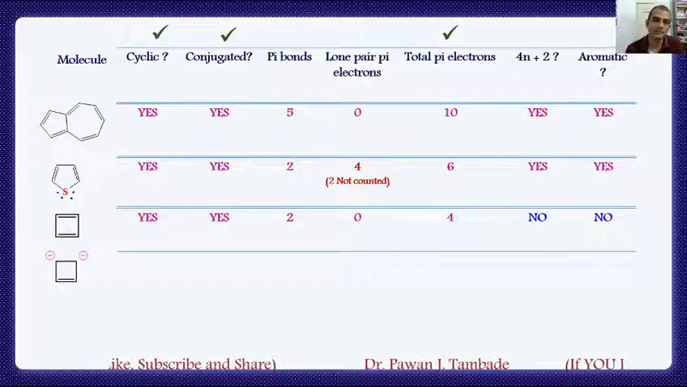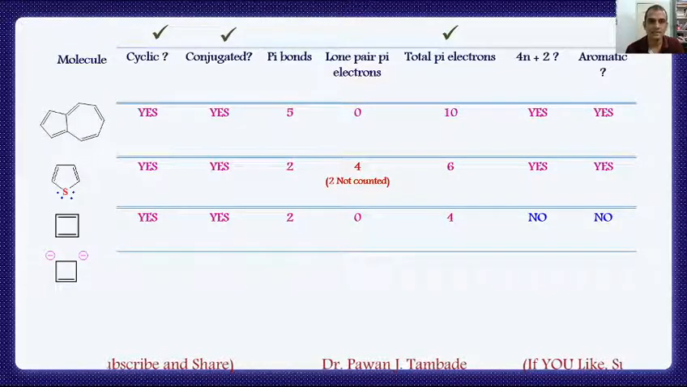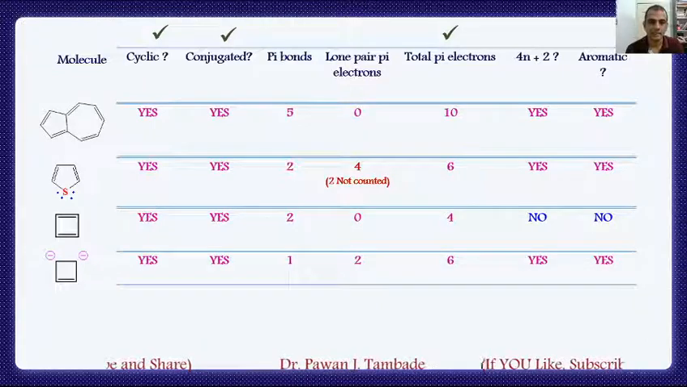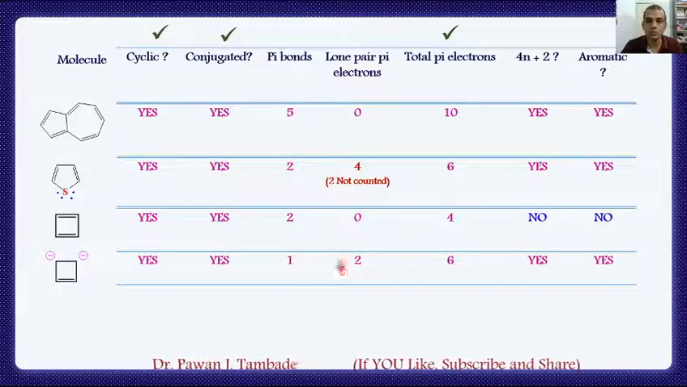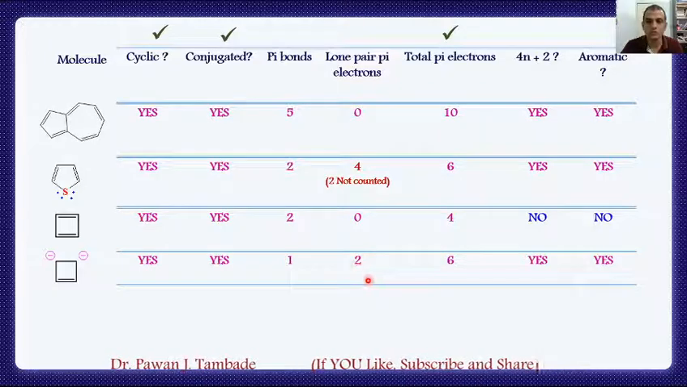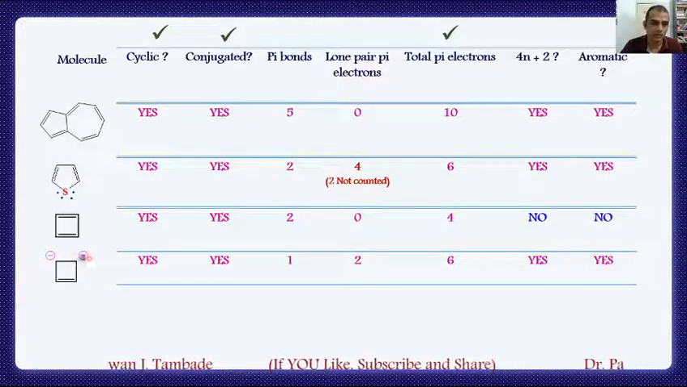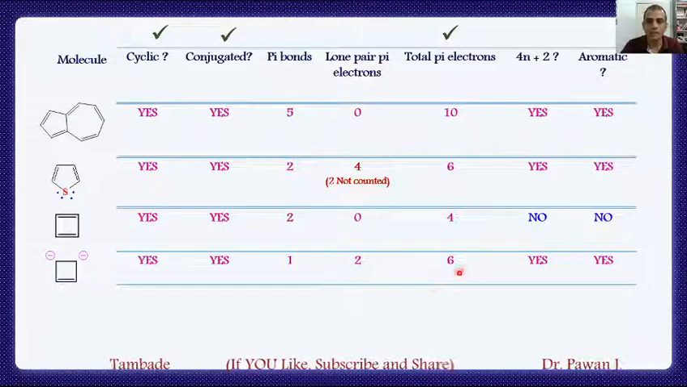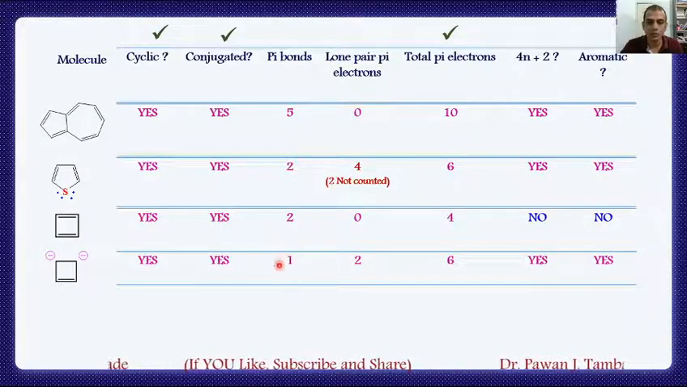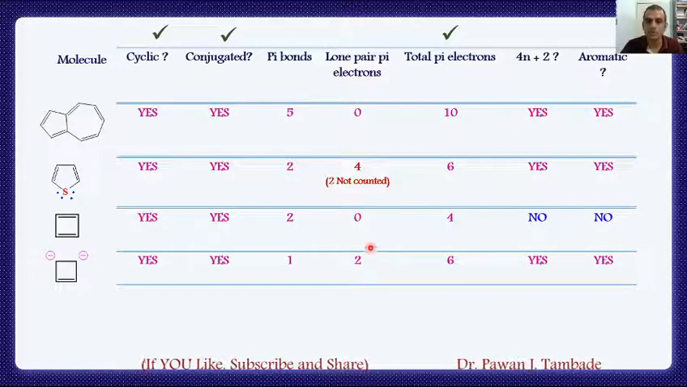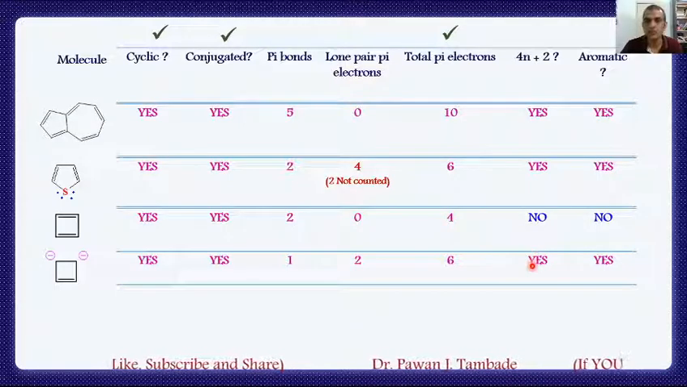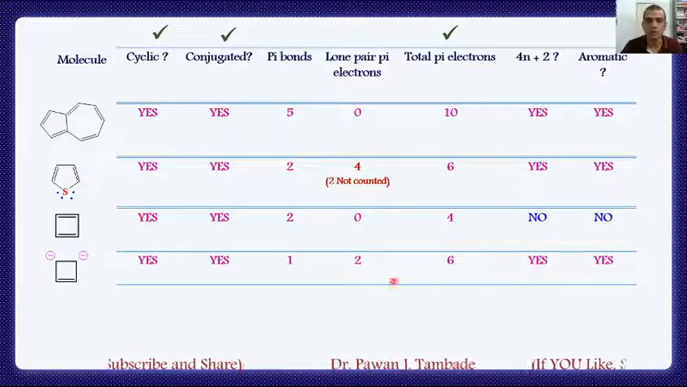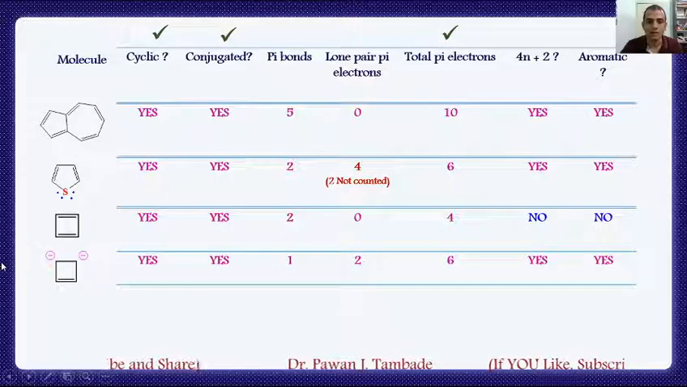Look at this anion. This anion is cyclic in nature. It is conjugated. It is having 1 pi bond, that is 2 electrons, and it is having 2 negative charges, that is 2 lone pairs of electrons, 1 and 2. So the total number of pi electrons in this system is 2 electrons from this pi bond and 4 electrons from these 2 negative charges. So total 6 pi electrons, and thus this molecule obeys the 4n plus 2 pi electron rule, that is Huckel's rule, and this molecule is aromatic in behavior.